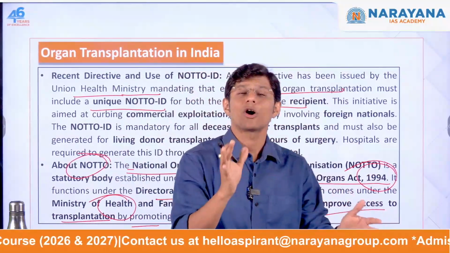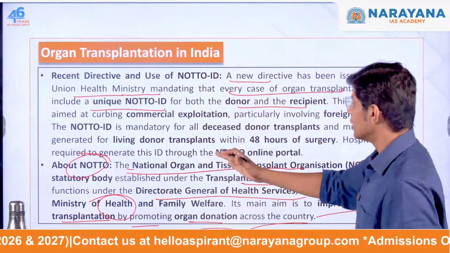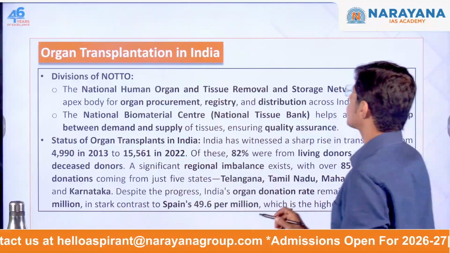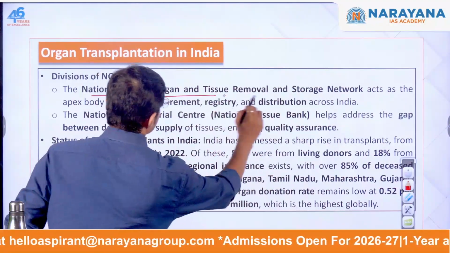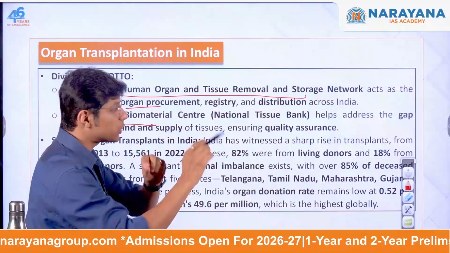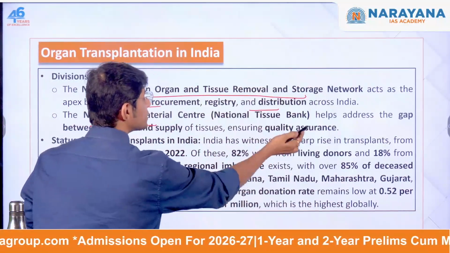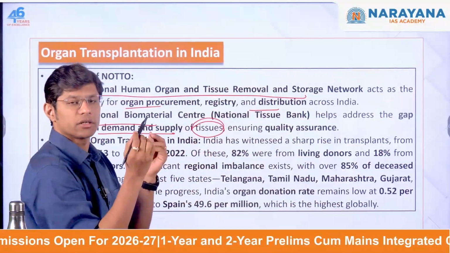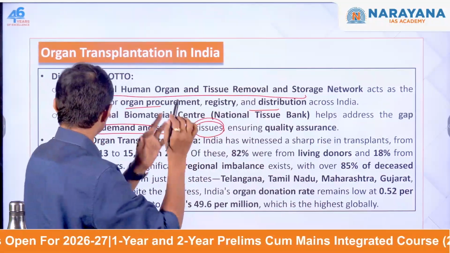To regulate organ donation in our country, this body was established. These are the two divisions of NOTO. This one is responsible for organ procurement, registration and distribution. This addresses the gap between demand and supply of tissues to ensure quality assurance.